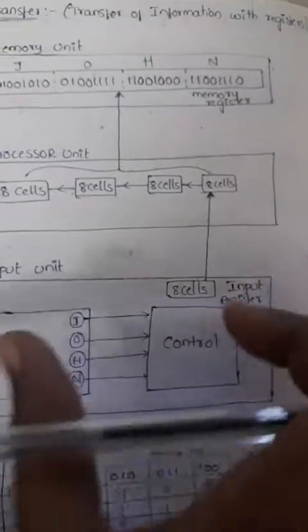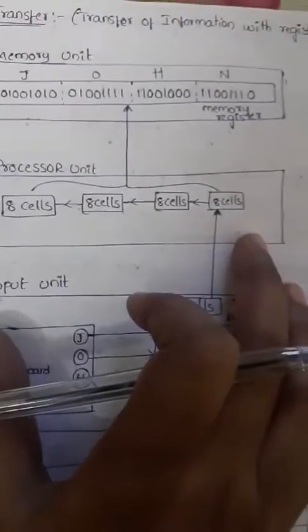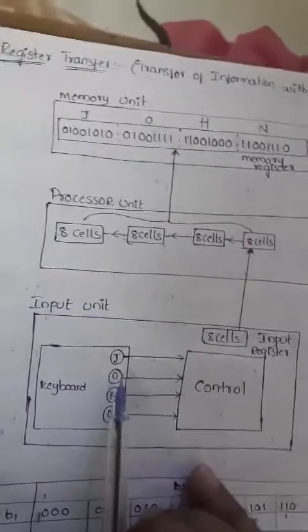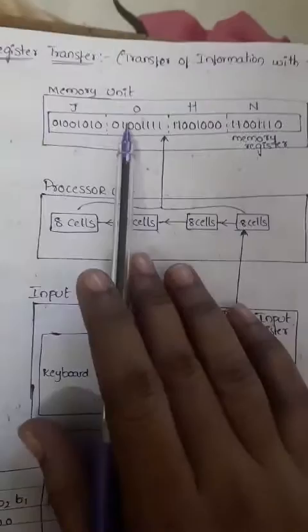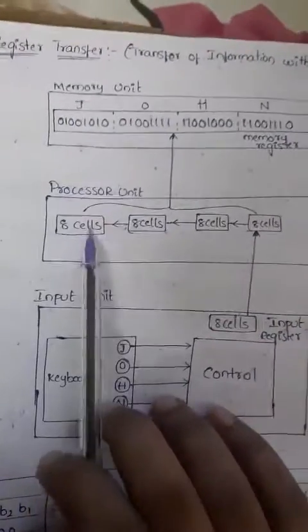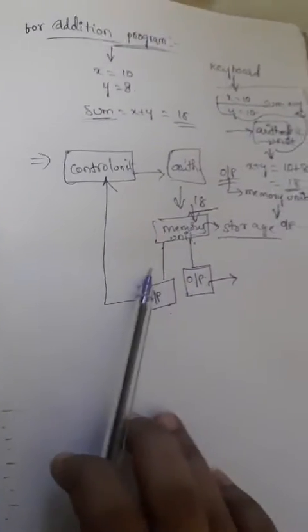Here register transfer is nothing but a digital computer characterized by its registers. Here we have three units: memory unit, processor unit, and input unit. The main functions of a digital computer have been explained here.